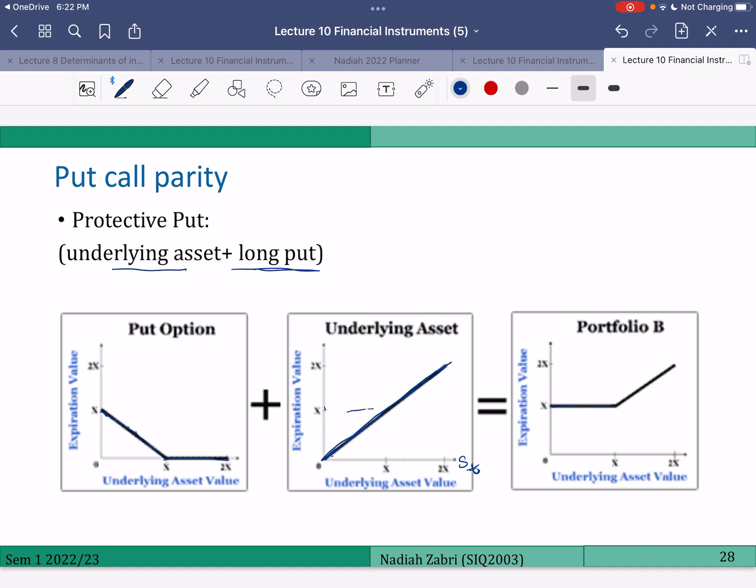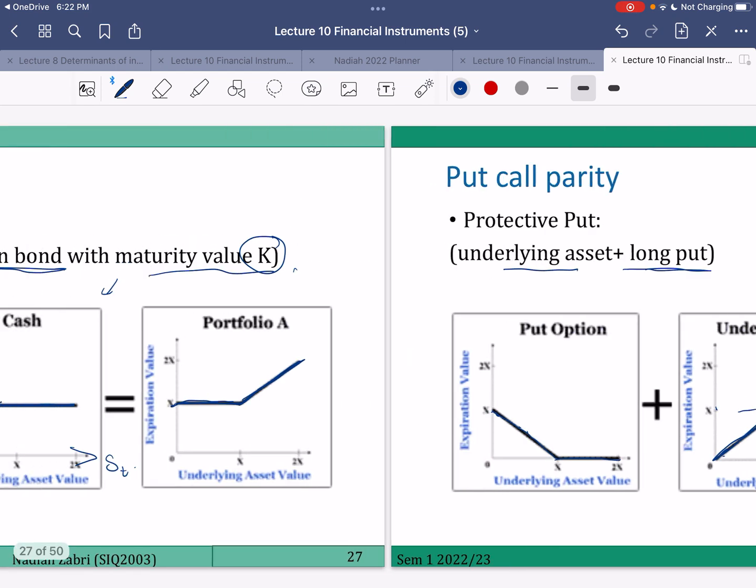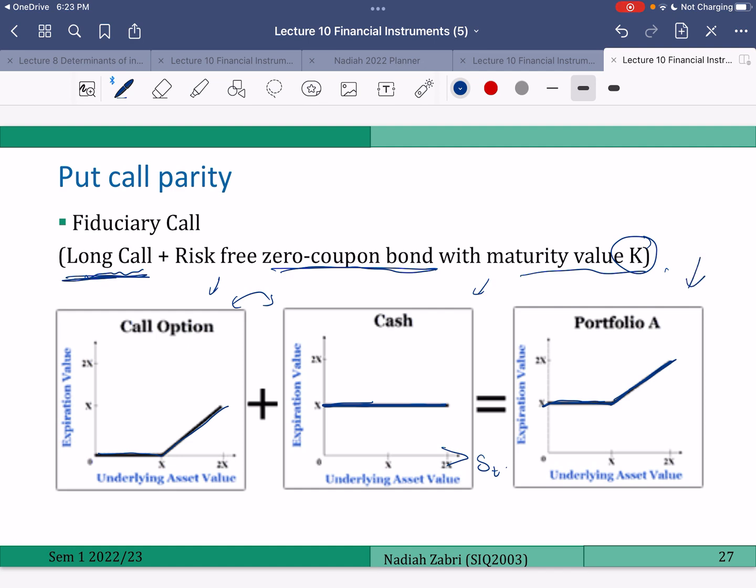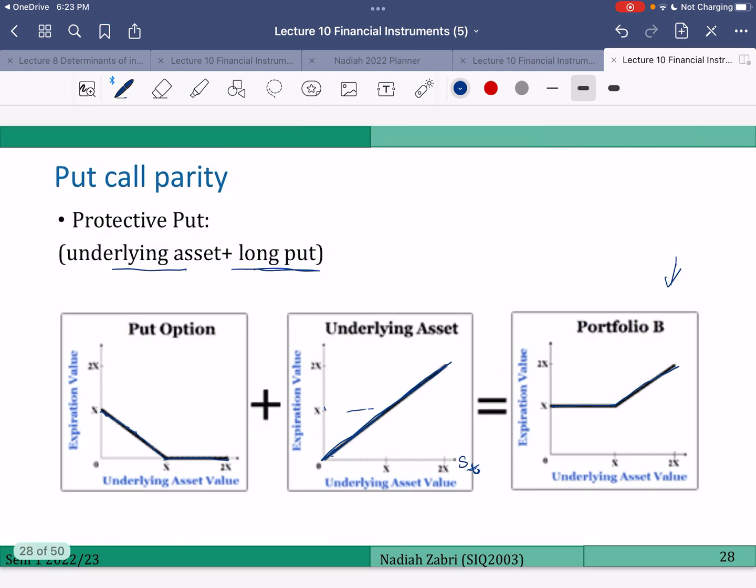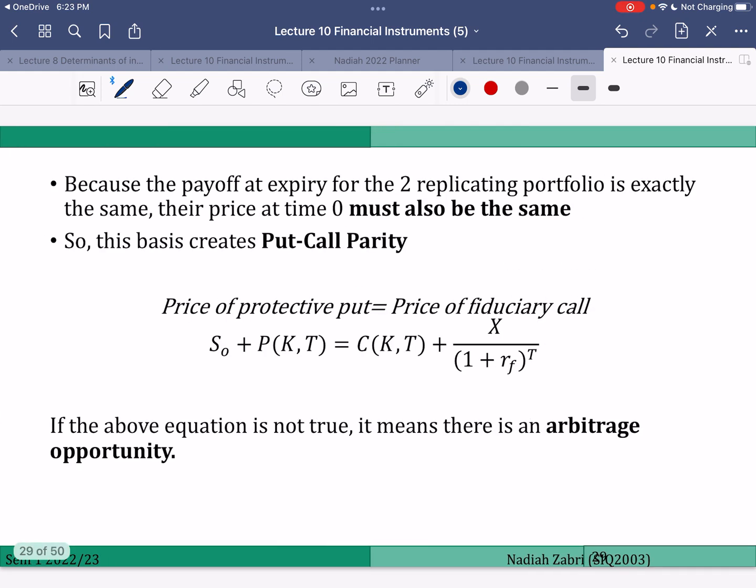So the payoff for the protective put portfolio and the payoff for the fiduciary call is exactly the same, it's identical. Because their payoff is identical, their price should be the same. So that is what put call parity says. The price of the protective put must be equal to the price of the fiduciary call. The protective put consists of the underlying asset plus the put.